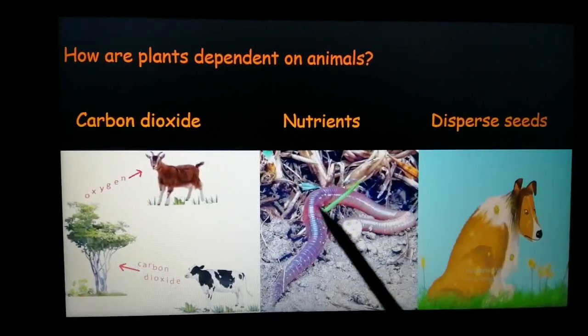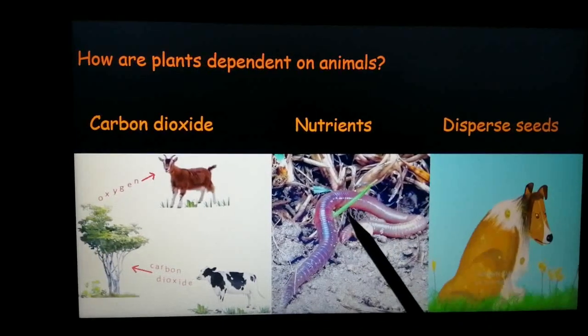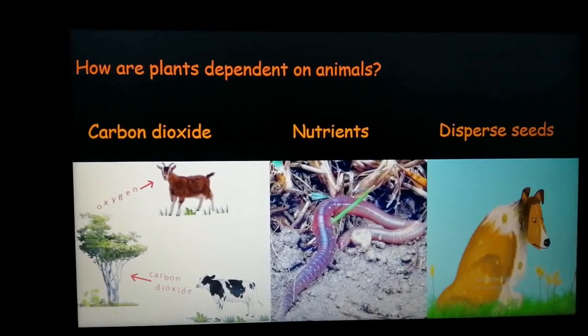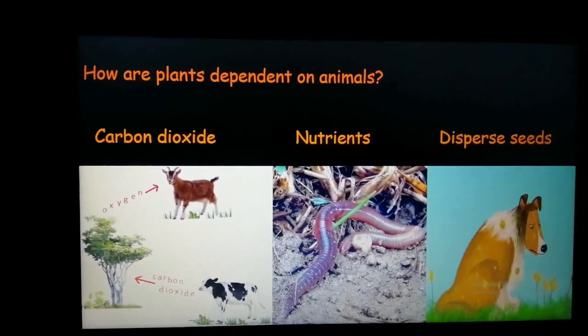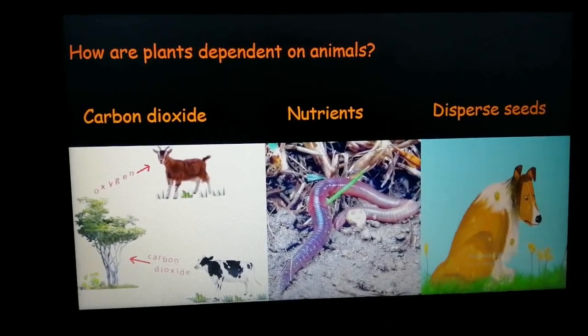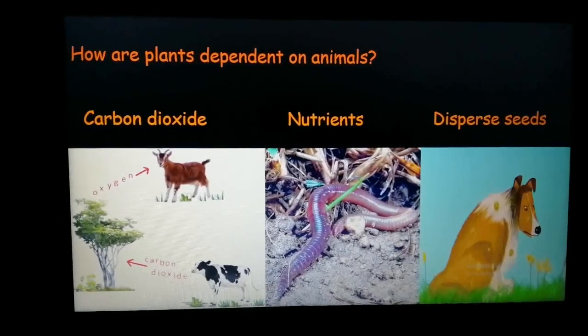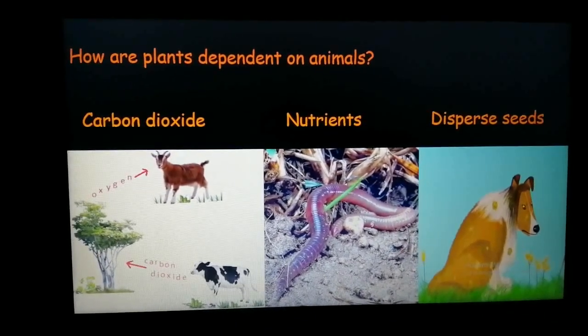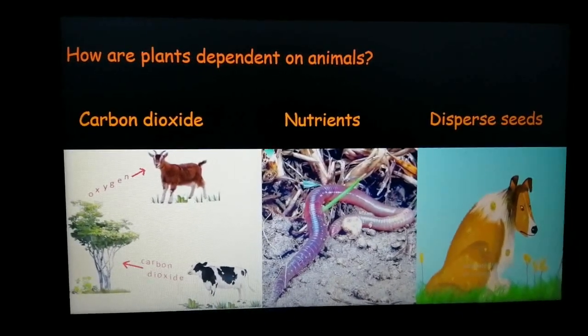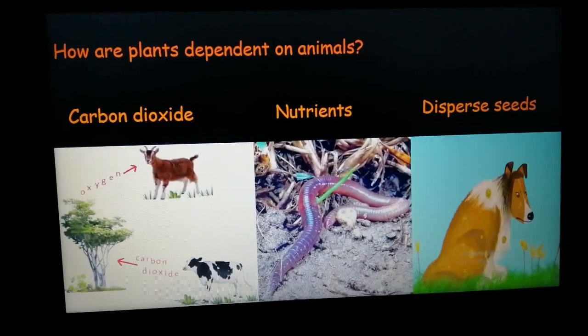They depend on animals for nutrients. When a living thing or an animal dies, yes, it gets mixed in the soil. The body gets broken down into tiny pieces and gets mixed in the soil, and that nourishes the soil.